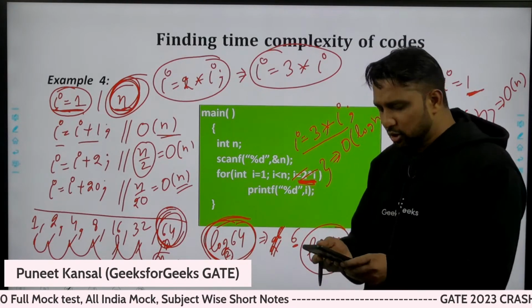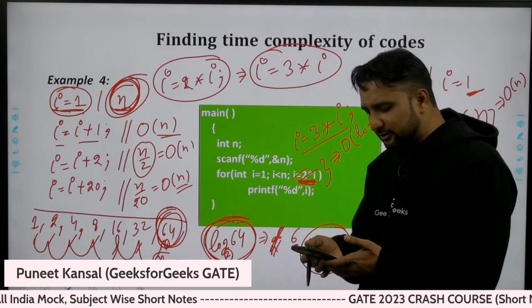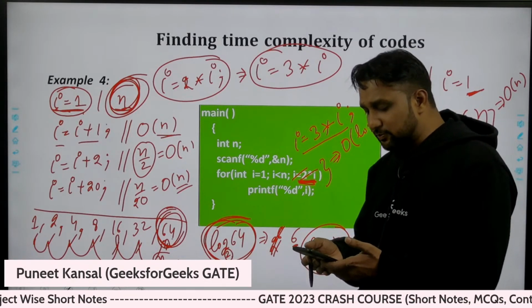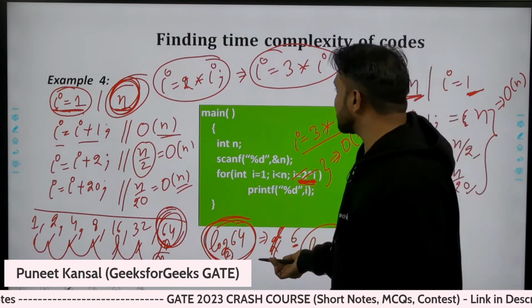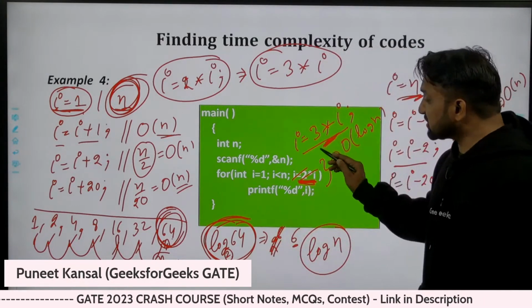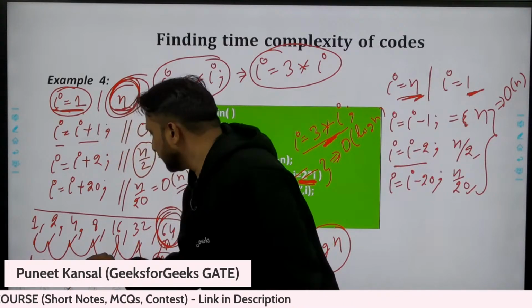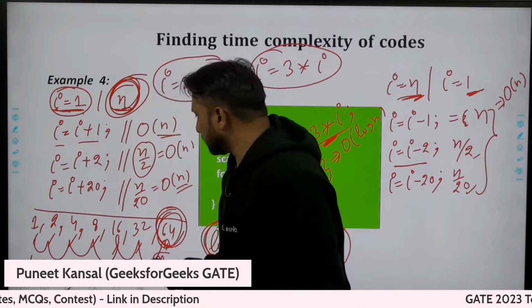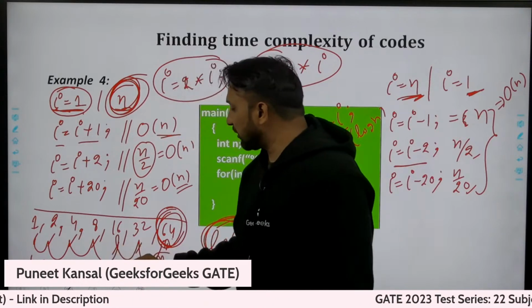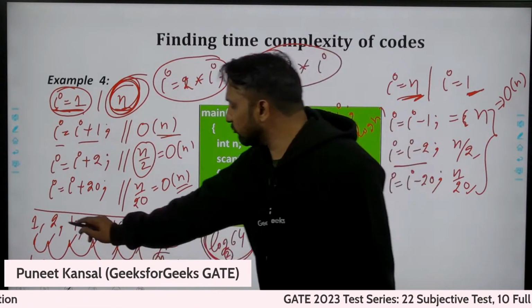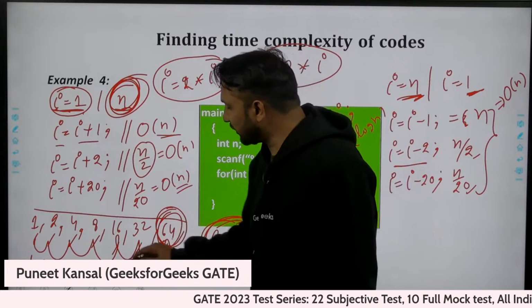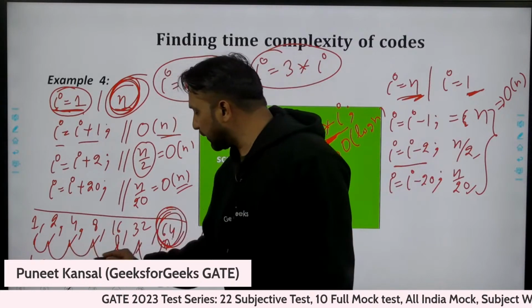Veer says, and Digit also says, that it is log n base 3. Now this time you are doing 1, 3, 9, 27. Every time you are multiplying with 3. Earlier you were multiplying with 2, every time doubling. Now you are tripling every time.